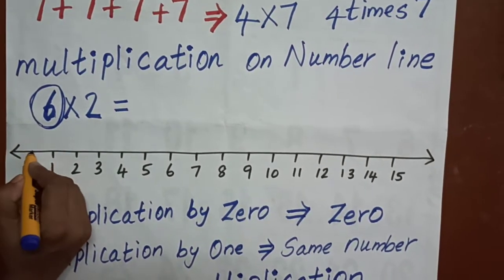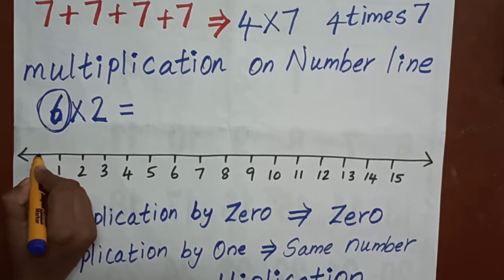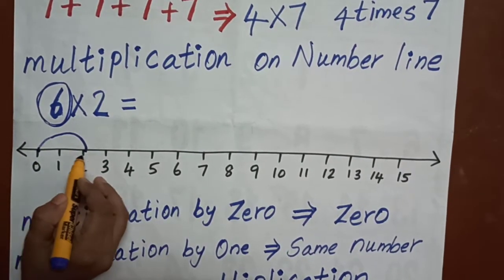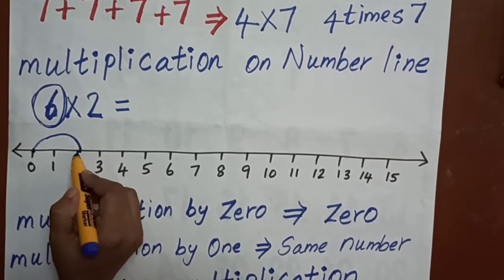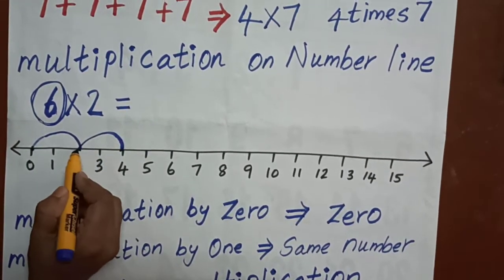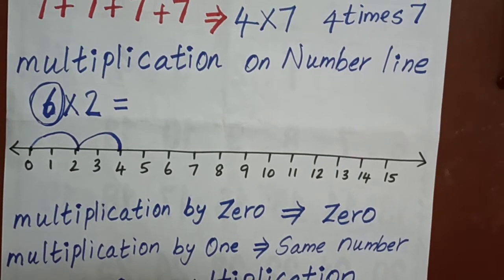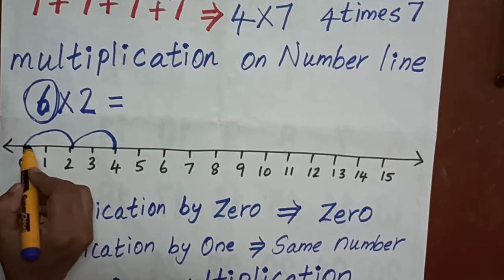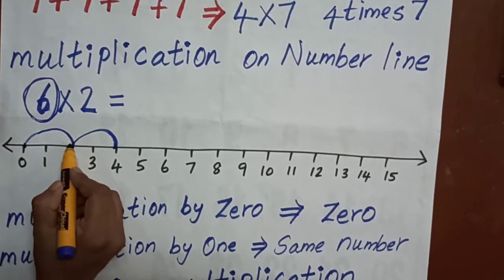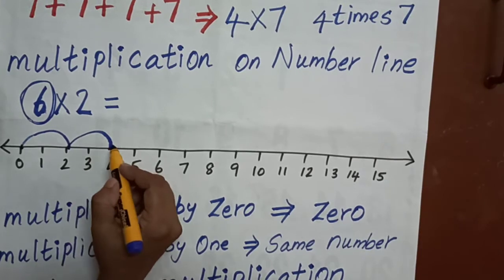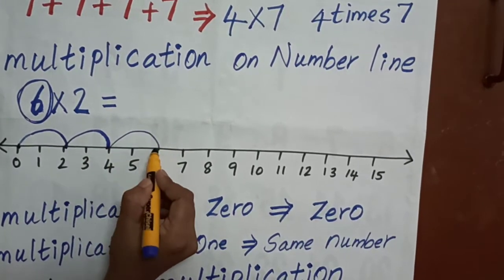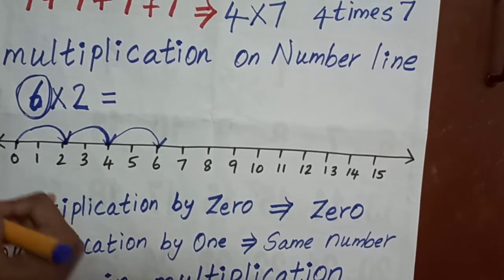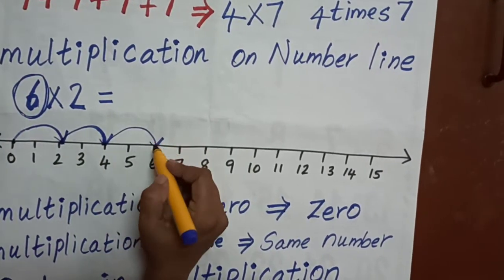So I have to start from 0. 0, 1, 2. Then 1, 2. Okay children, do you understand? Two numbers, from 0 the next numbers 1, 2. So second number 1, 2. I have to put an arrow mark also. In which way we are passing, that is also important.